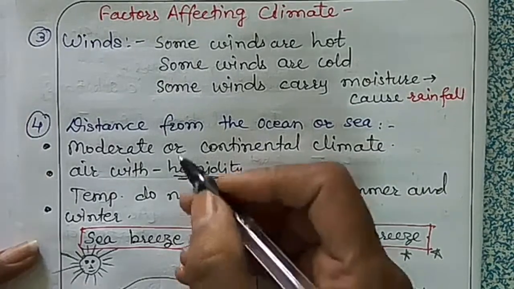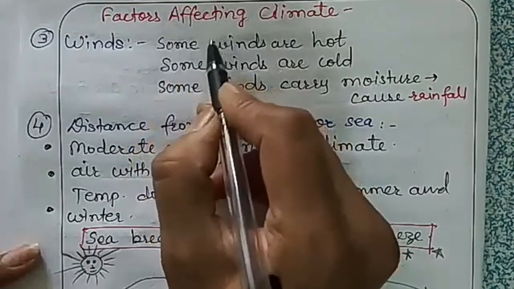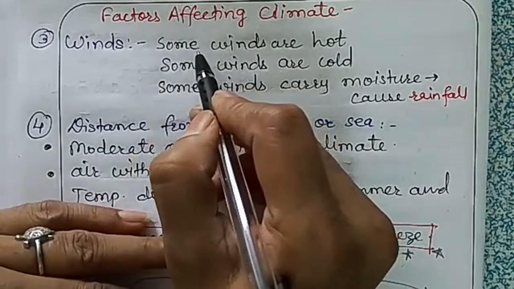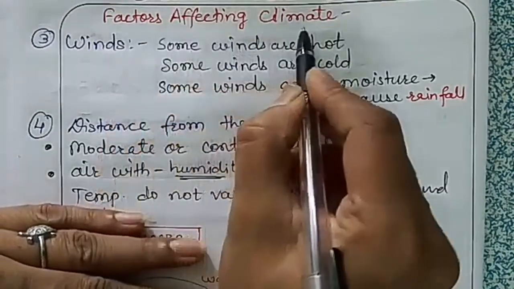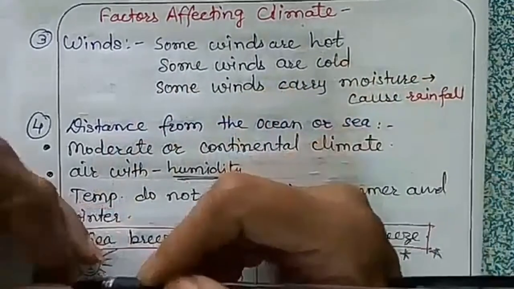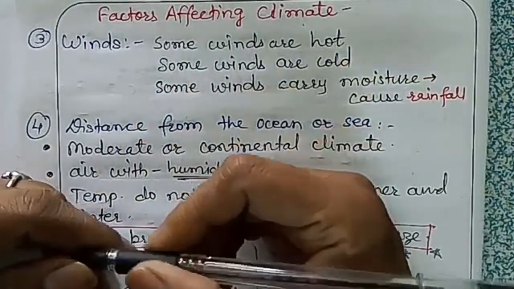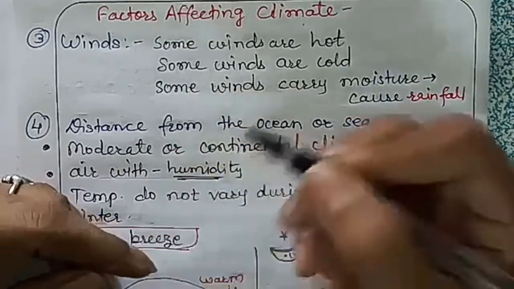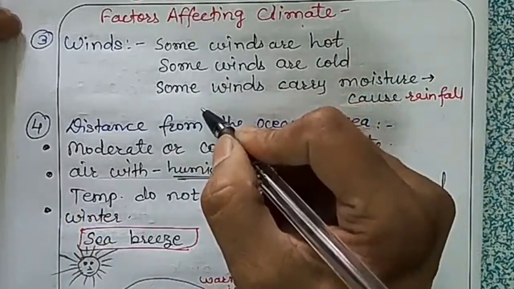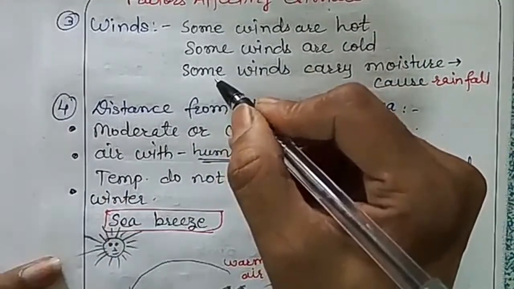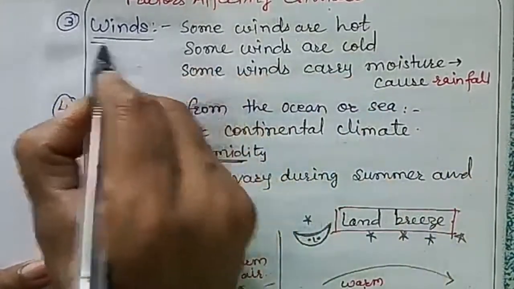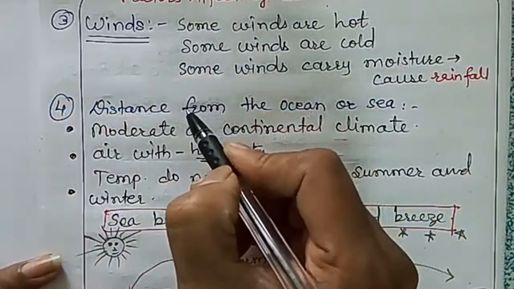So in our last video we discussed the factors affecting climate. We saw how latitude and altitude affect the climate of a particular place. Today we are going to see how winds affect different places.